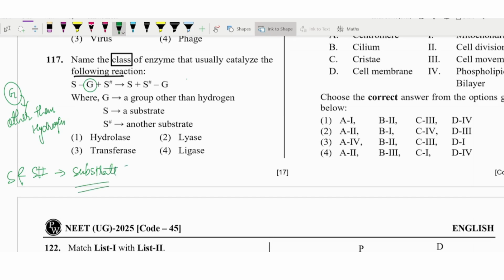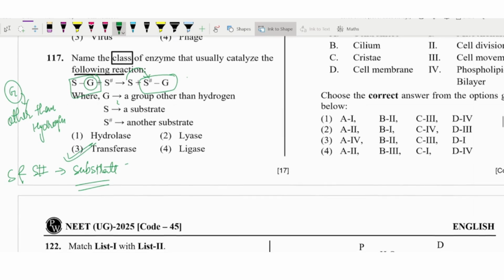Because of that, there is a transfer of the functional group from one molecule to another, from S to S dash. From here to here it is shifted. So we can say this is a transfer from one molecule to another molecule, and it is not using a water molecule, so it would be the transferase.